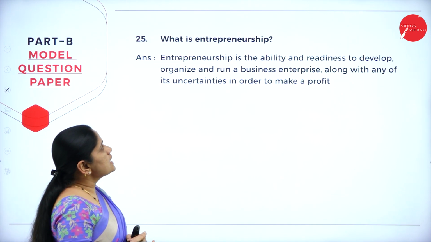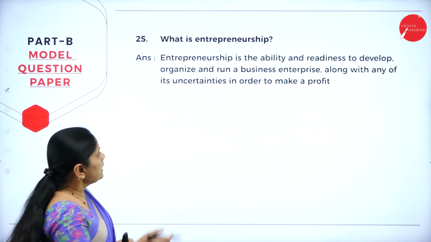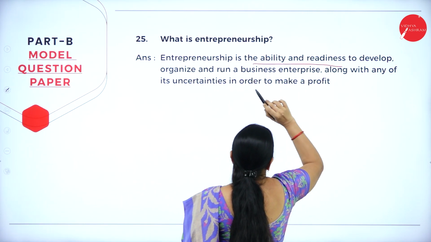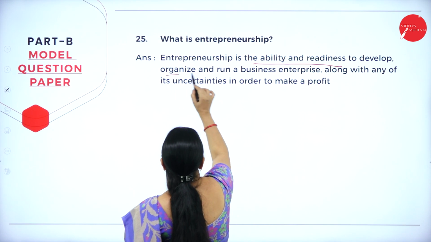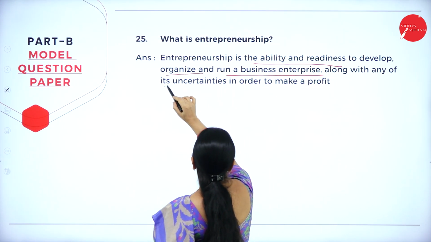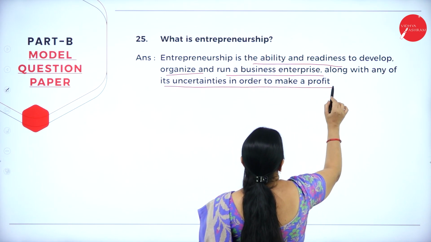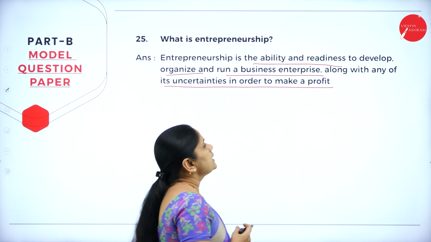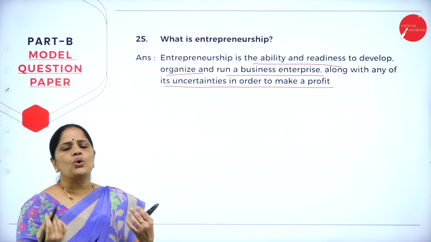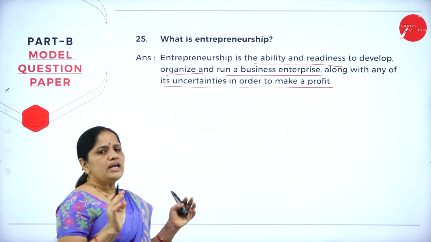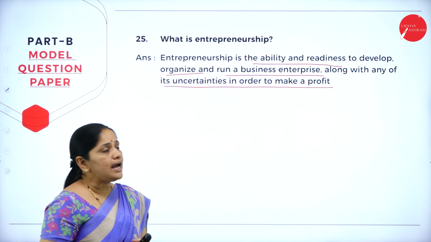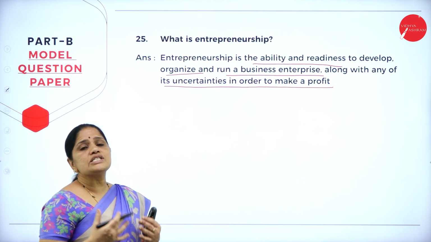Then, what is entrepreneurship? In this, we should understand it is the ability and readiness to develop, organize and run a business enterprise along with any of its uncertainties in order to make a profit. Entrepreneurship is nothing but starting your own business. If you want to start a business, then you should have the ability and readiness to develop.